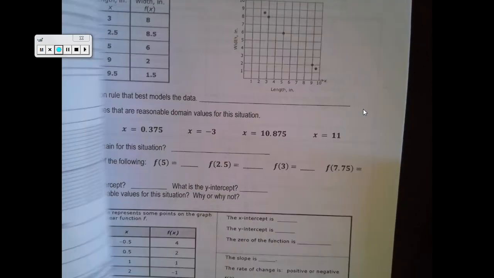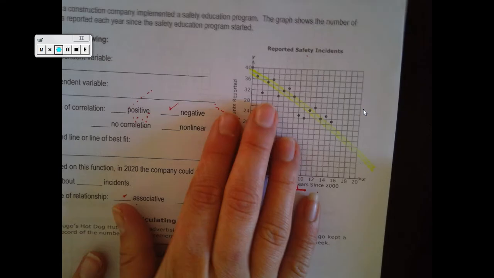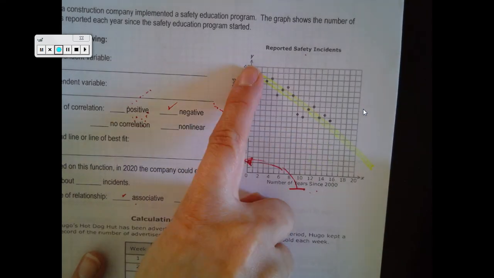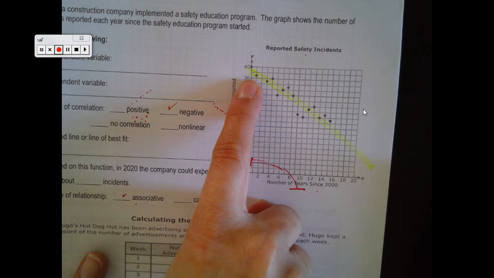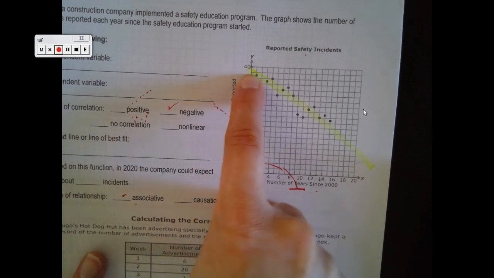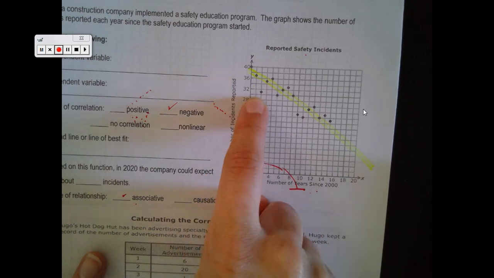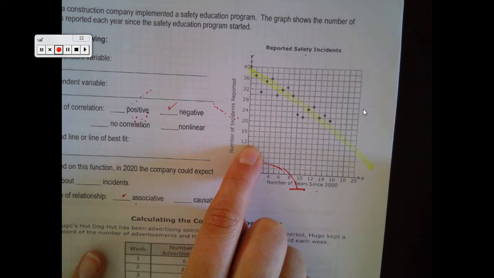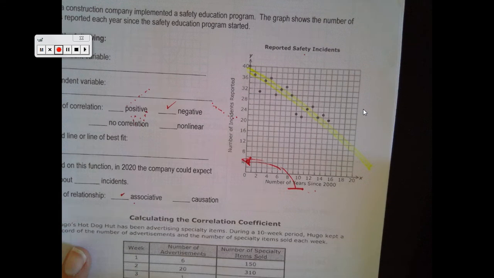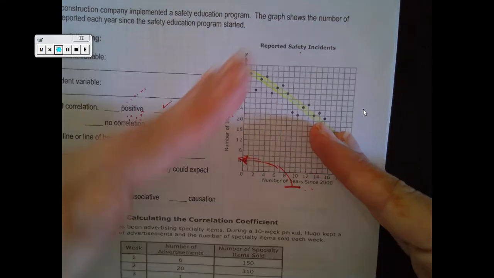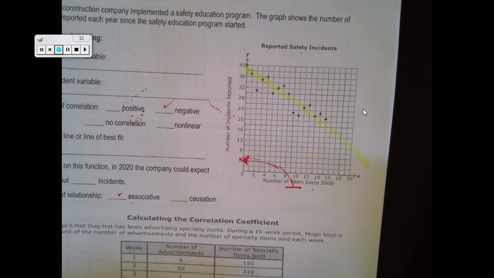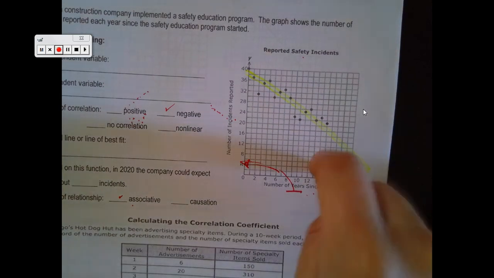So now we're going to go to page 2, and one of the things they might ask you is what's the correlation, which would be negative, and they would want you to estimate the y-intercept. So it would be maybe 30, this is 36, this is probably 30, maybe 38. Something like 12 wouldn't make any sense. Again, this is a negative correlation that goes in this direction, that would be positive. If it's everywhere, that would be no correlation, the points were just everywhere.